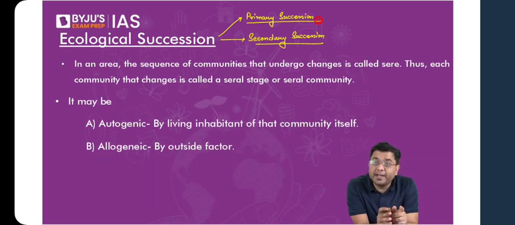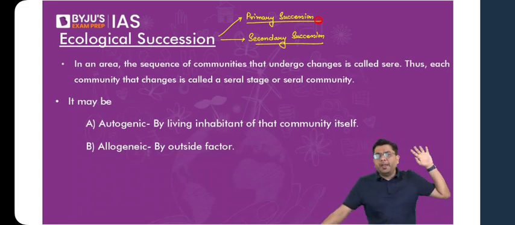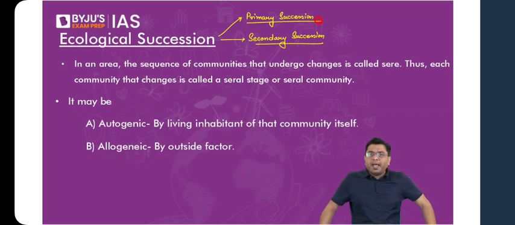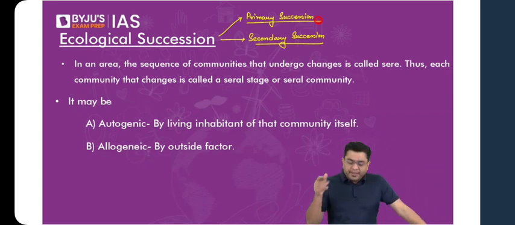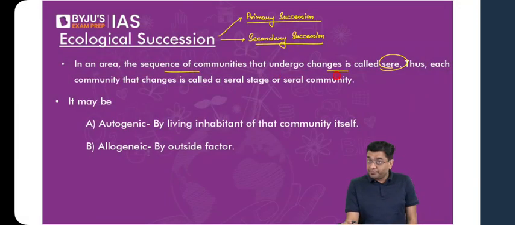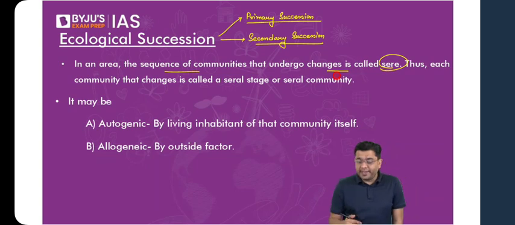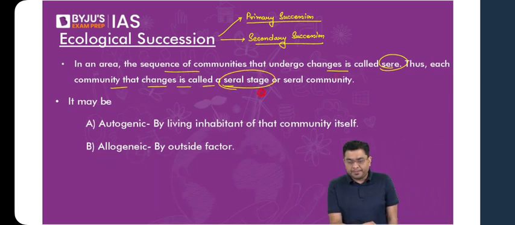Secondary succession is where, let's suppose, there had been life in that region, but due to a forest fire or a volcanic event, all of it disappeared. And then again, how life germinates from that area, that is secondary succession. Now, each phase of this succession is referred to as a sere. In an area, the sequence of communities that undergoes a change is referred to as a sere. So each community that changes is referred to as the serial stage or the serial community. Yes, Benita, that classification between primary and secondary can be taken as the analogy of greenfield and brownfield.